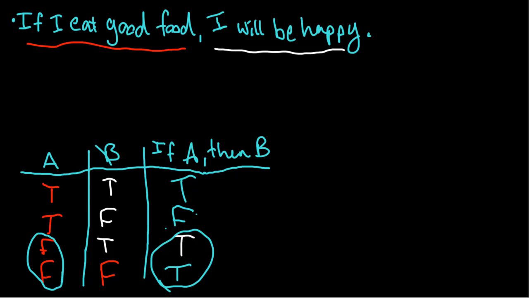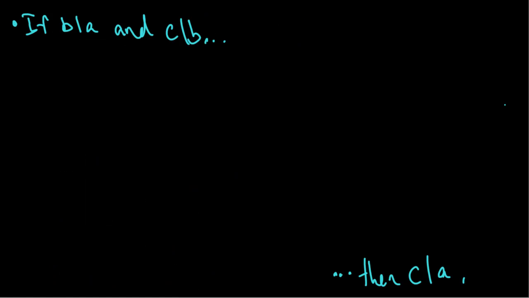So this is something we're going to need to remember because this truth table is going to come into play in later lessons. So now that we've got this real life example out of the way, let's go look at how we can use our if-then template to prove something mathematical. Now we're going to look at something that we already proved in a video, but we didn't really do it in a formal if-then format. So we are proving if B divides A and C divides B, then C also divides A.